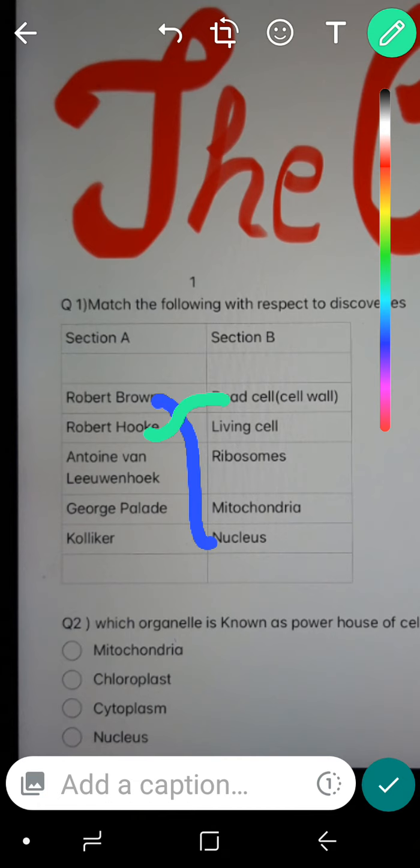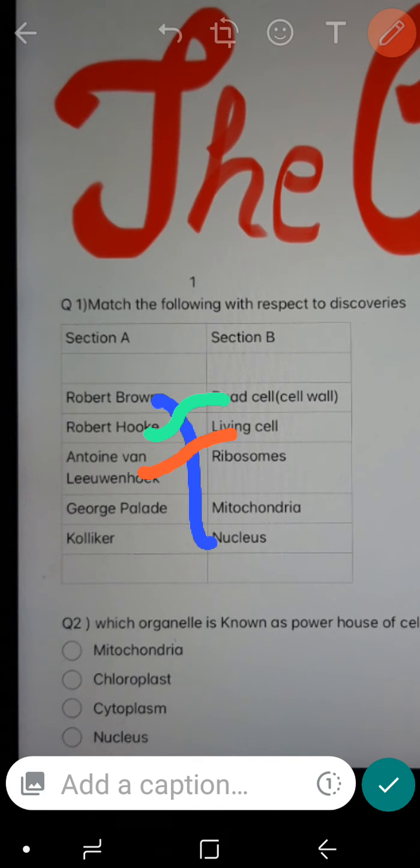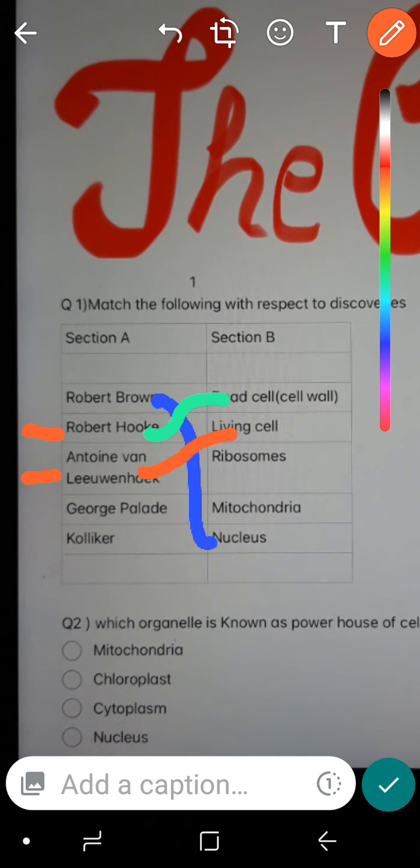And the next is Anthony van Leeuwenhoek. He discovered living cells. This is the most confusing question, between Robert Brown and Anthony van Leeuwenhoek, which one is related to which. So L for Leeuwenhoek and L for living. Leeuwenhoek discovered living cells, but dead cells were discovered by Robert Hooke.